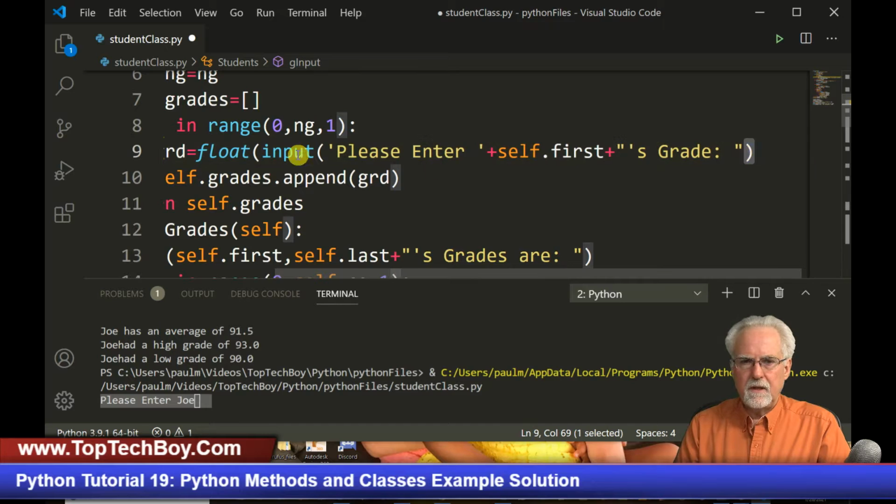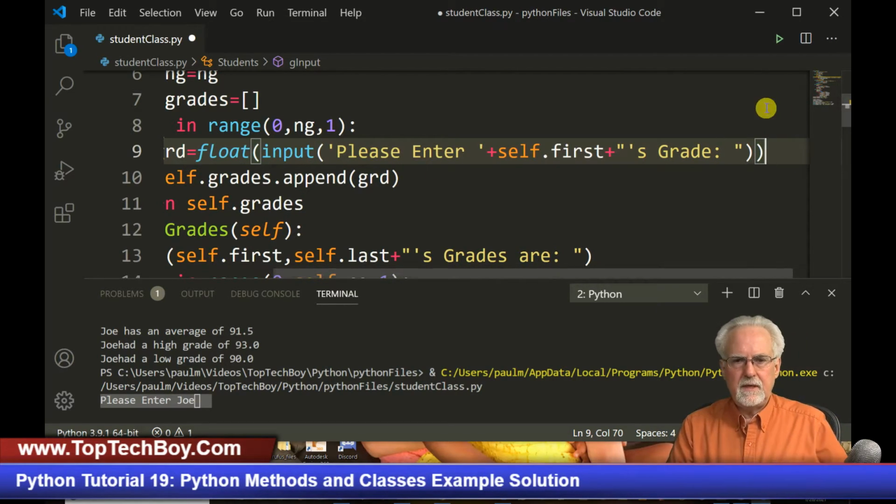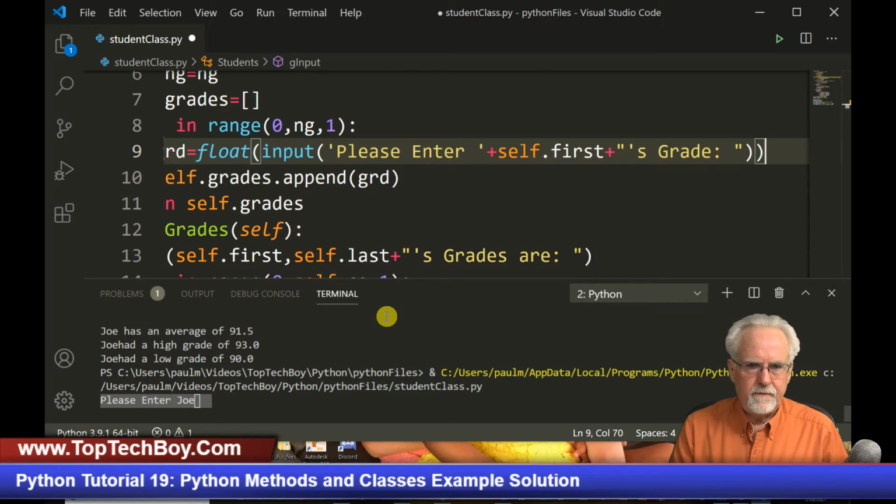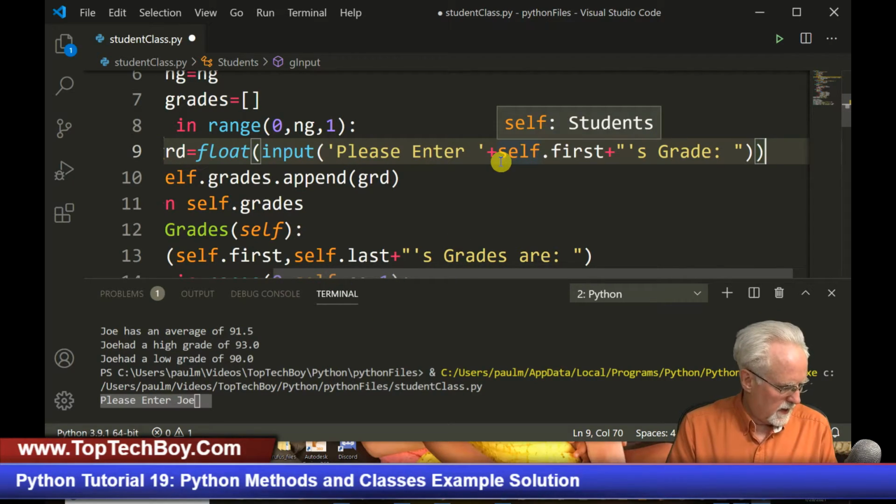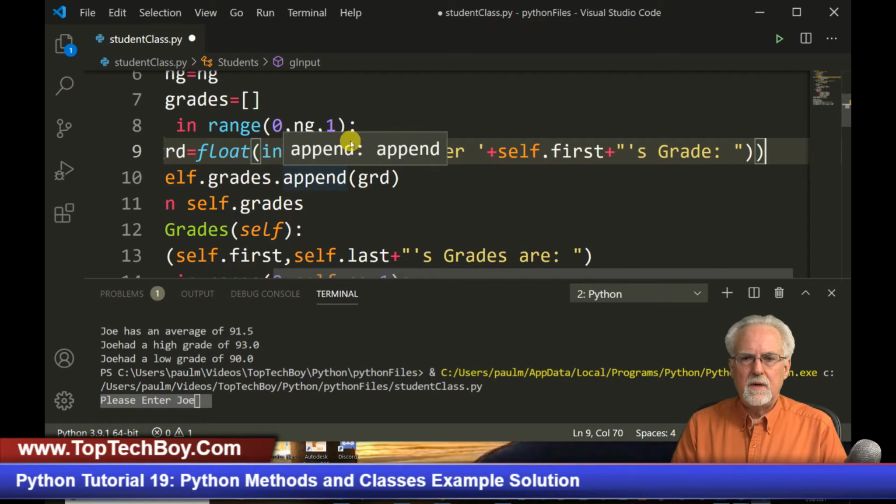So this closes the input, and then I still need to close the float. All right, so I need you to look at this. So please enter space, that is a string. I'm adding it to the string self.first, or I'm concatenating it. I'm tacking it onto the end, and then plus.